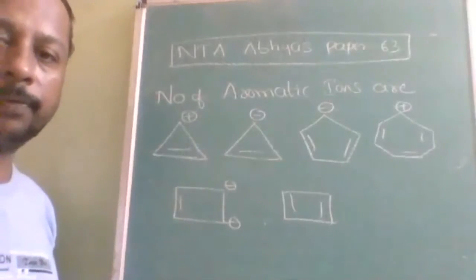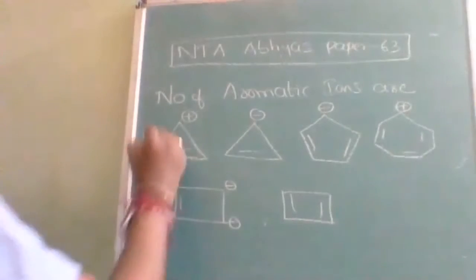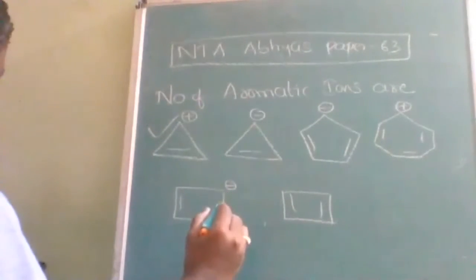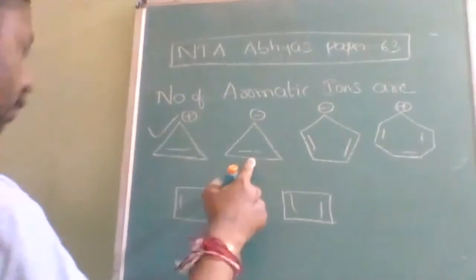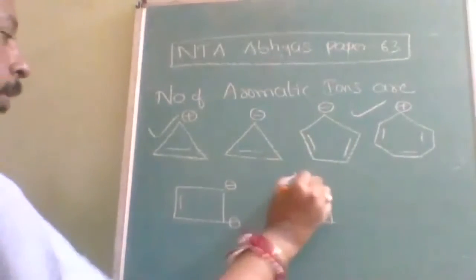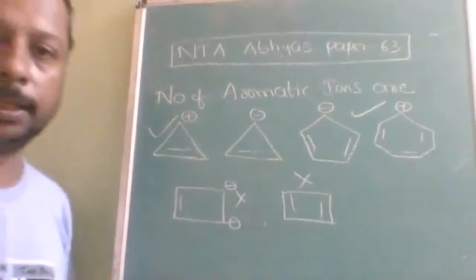Okay, in this one you have to find out the number of aromatic ones. Okay. Is this aromatic? Aromatic. Okay. And what is the next one? Is this aromatic? No, this is aromatic. Yes. Okay. And this is not aromatic. How many of them are aromatic?